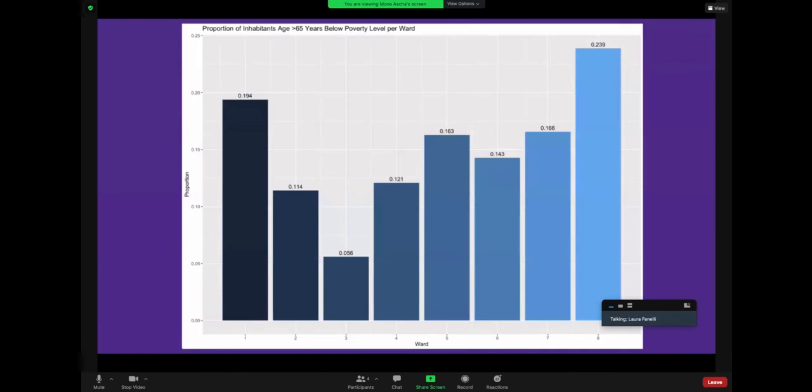This is a visual of the poverty levels for our target population group of 65 years and up. Again, here we see Ward 8, our most disadvantaged ward, has the highest poverty level at 24%. Next chart.